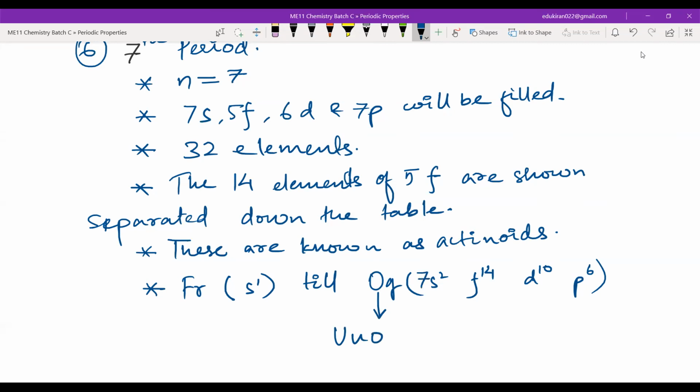This will have 7s2, 5f14, 6d10, and 7p6. Okay, the periods are done.